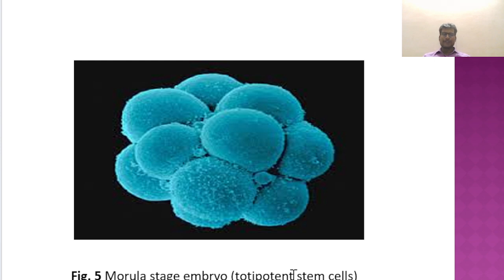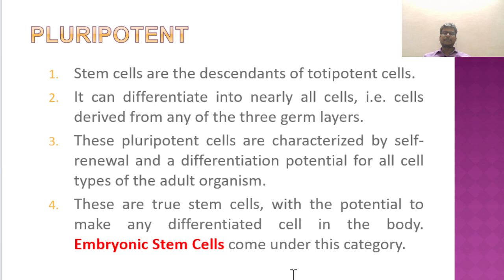Soon after fusion of male and female gamete, we get the zygote. That zygote is totipotent in nature. So till what stage do we call it zygote? Till early morula we call it totipotent in nature. Beyond the morula stage we call it by a different name, that is our next type, pluripotent in nature. Why do we call it pluripotent? I will give a reason.